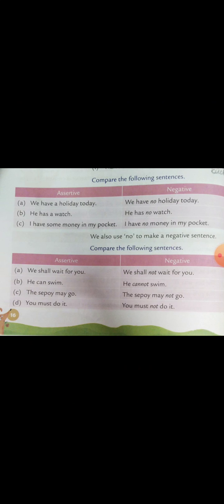We also use not to make a negative sentence. For example, if we say he can swim, the negative for this is he cannot swim. You must do it. The negative for this is you must not do it. Now the next part is assertive as well as negative. I know Ali. I do not know Ali. We cannot use knows here, that is wrong. So we use I do not know Ali.